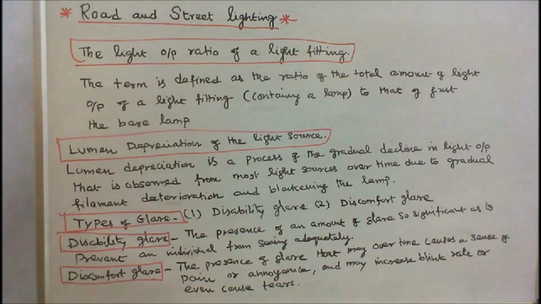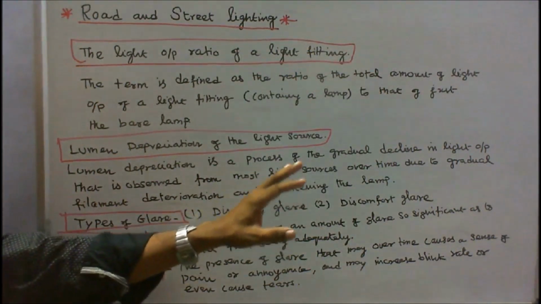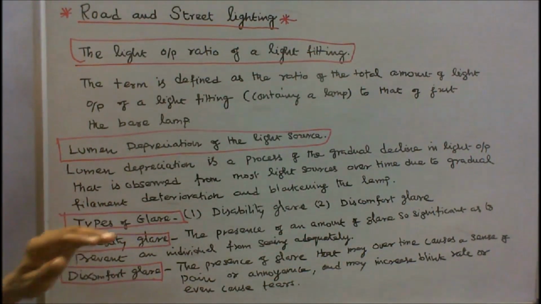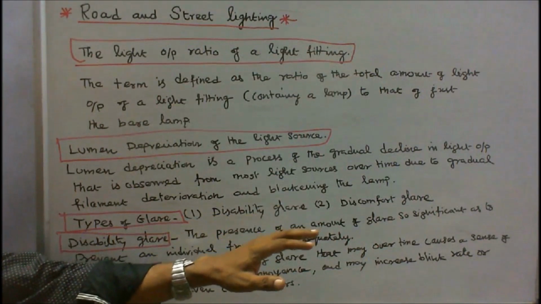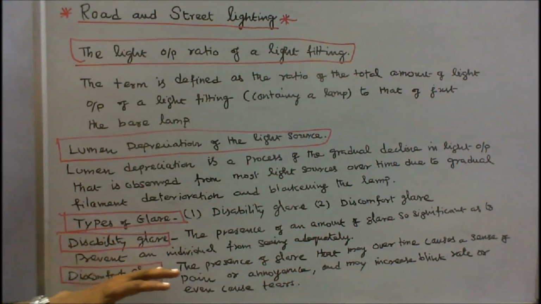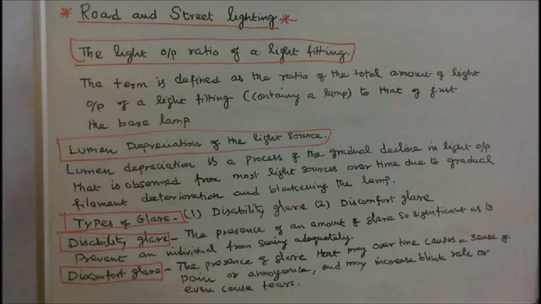There are 2 types of glare. One is disability glare. Number 2, discomfort glare. What is meant by disability glare? The presence of an amount of glare so significant as to prevent an individual from seeing adequately. That is called disability glare.